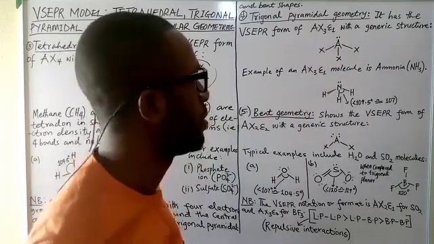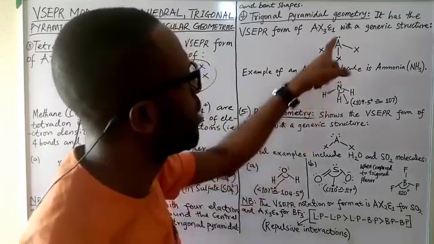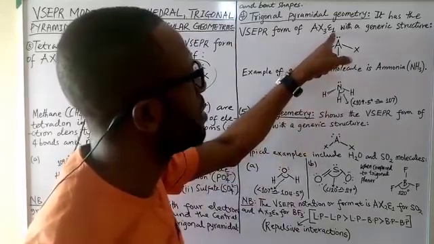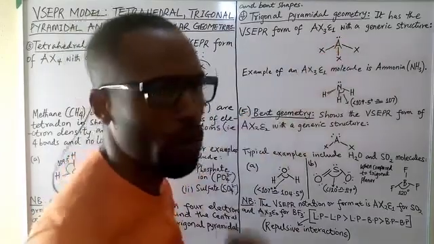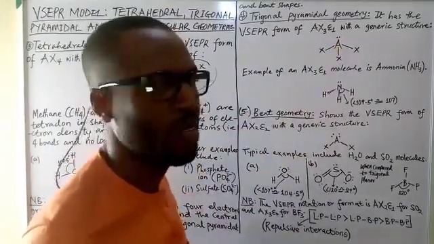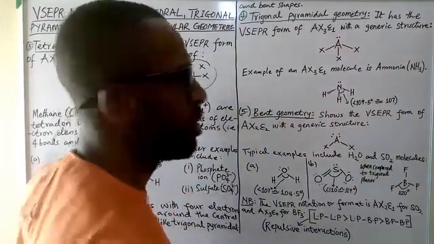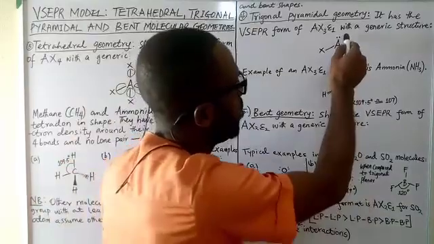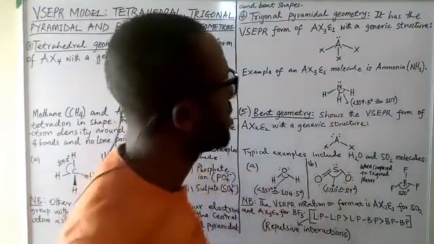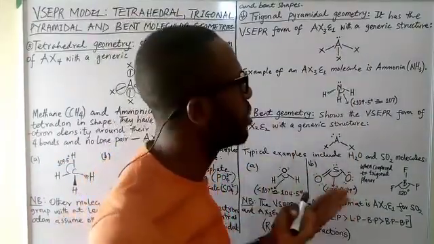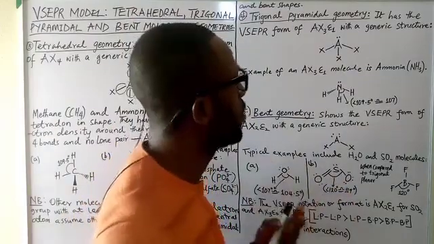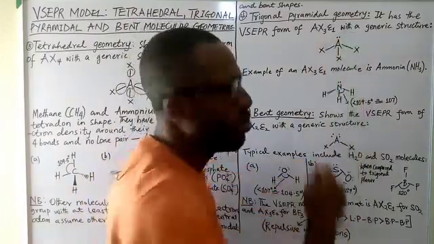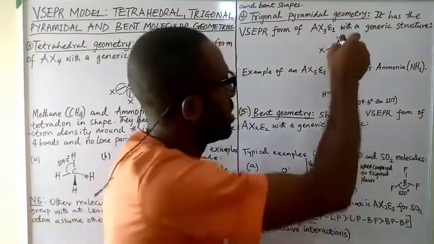All right? Beautiful. But the difference is that one of the electron domains here is a lone pair of electrons. You see it? But here, all the electron domains are bonded pairs, shared pairs. Here we still have a steric number of 4, but one of the electron domains is now a lone pair.